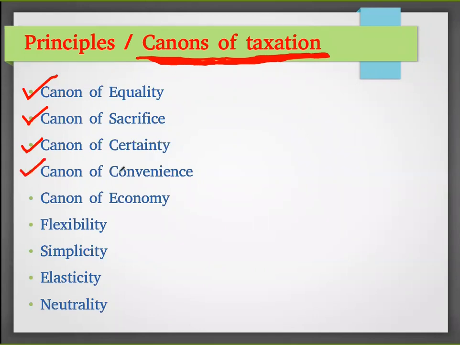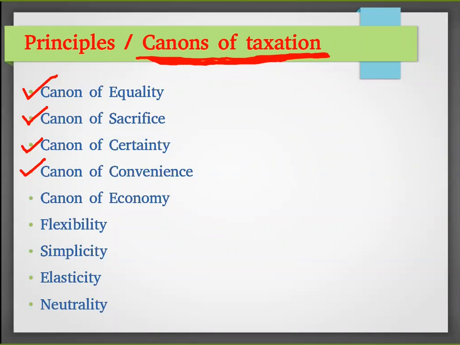Then canon of convenience. They have to give convenience to the taxpayers. Whenever they feel they can pay, within a year they can pay the taxes at their convenience. They should not tell the people to pay immediately or within a time limit.